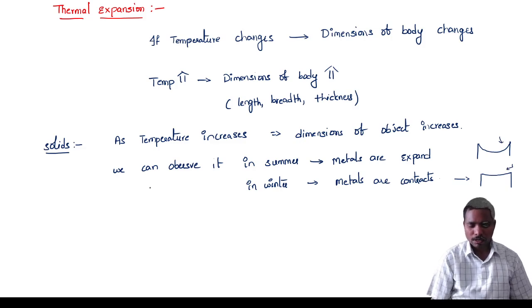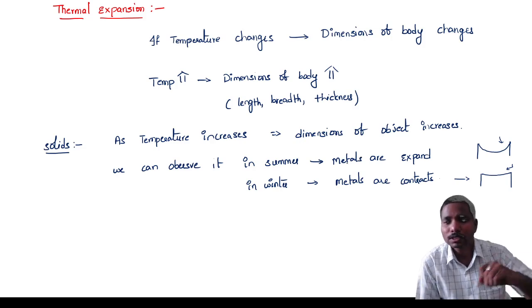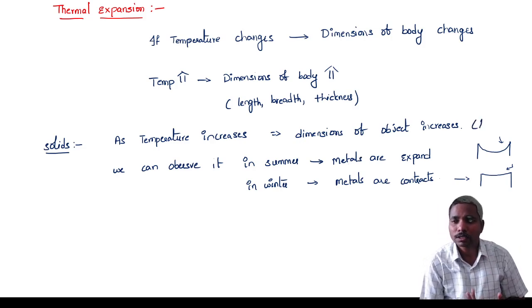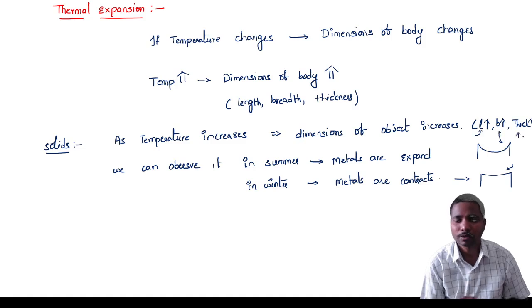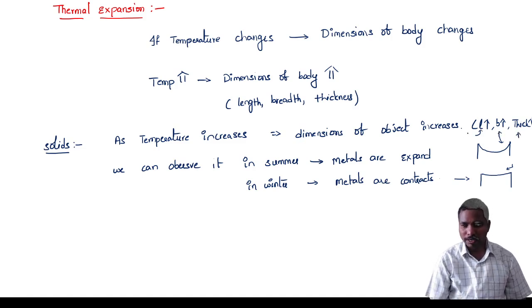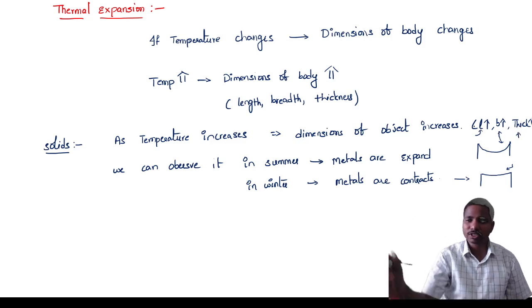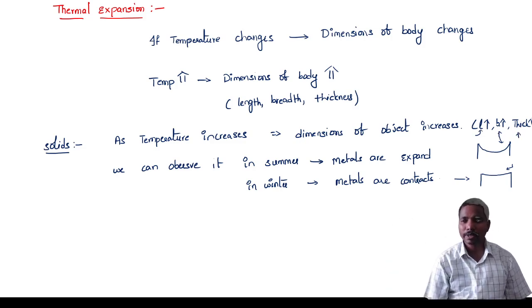Now, whenever the temperature increases, all the dimensions increase: length increases, breadth increases, thickness increases. Based upon this we have three factors. First one, length, one dimension, that is linear. Length and breadth, area, that is superficial.